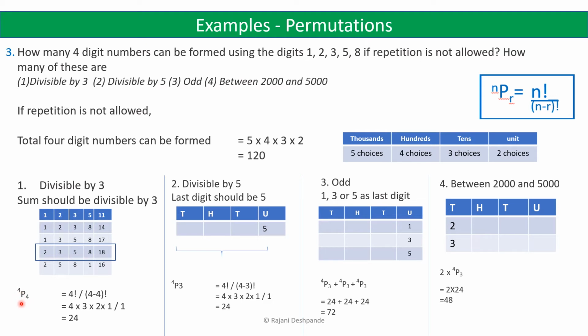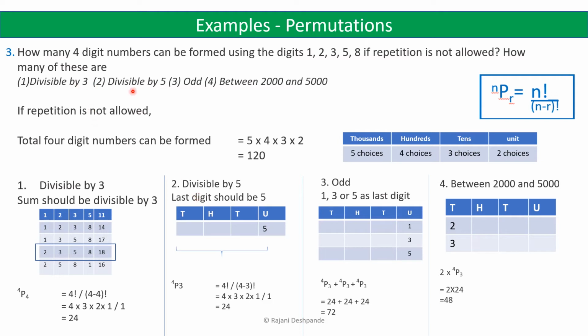So the number of ways in which these 4 digits can be arranged is 4p4. 4p4 is 4 factorial divided by (4 minus 4) factorial, n factorial divided by (n minus n) factorial. So that is 4 into 3 into 2 into 1 divided by 0 factorial, which is 1. So it is equal to 24.